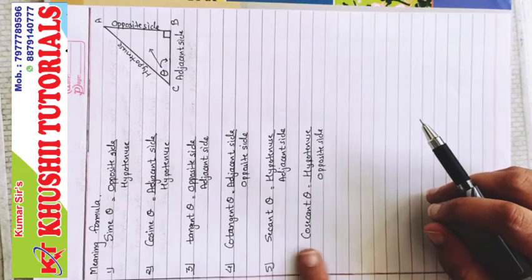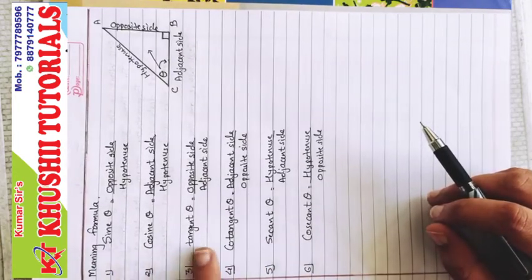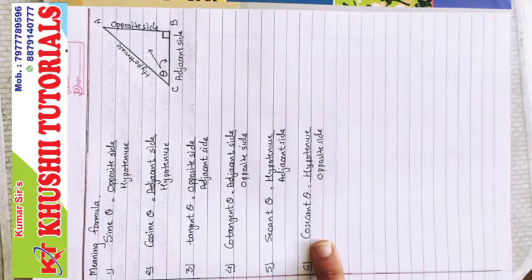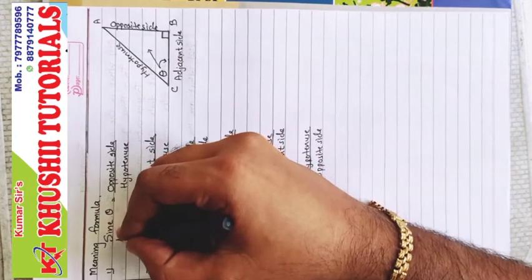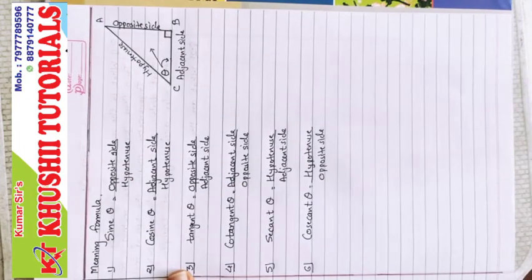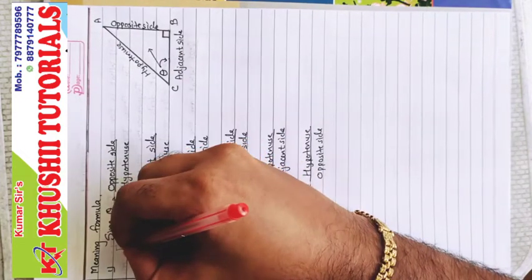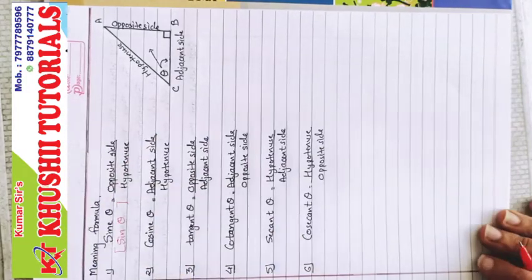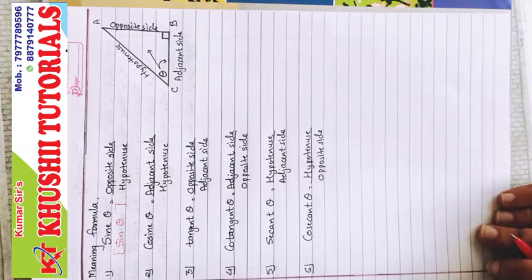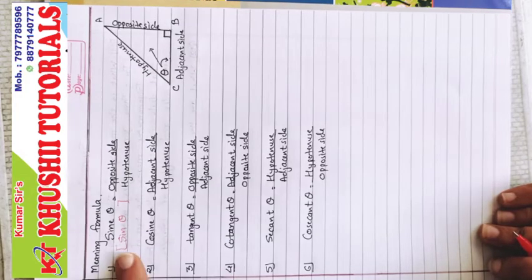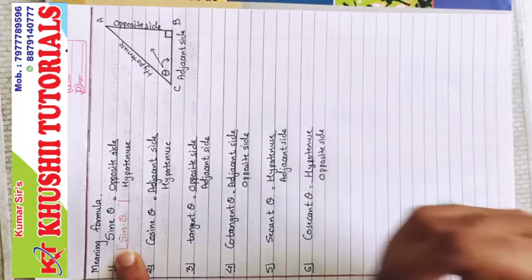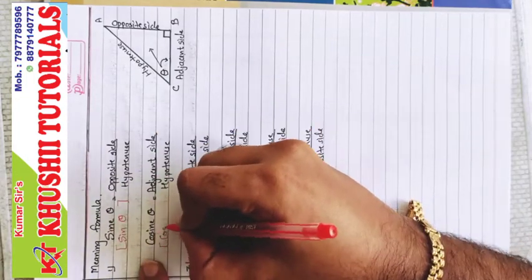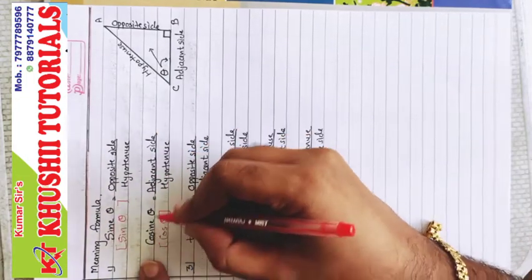But while writing, we will not use this full form. We have to use the short form. So I will now write the short form, using the red pen. Sine theta you can write as sin theta, but kindly pronounce it as sine theta only. Don't pronounce it as sin theta. Pronounce it as sine theta, but while writing you have to write sin theta. First 3 letters. Again first 3 letters, so it will be cos theta.